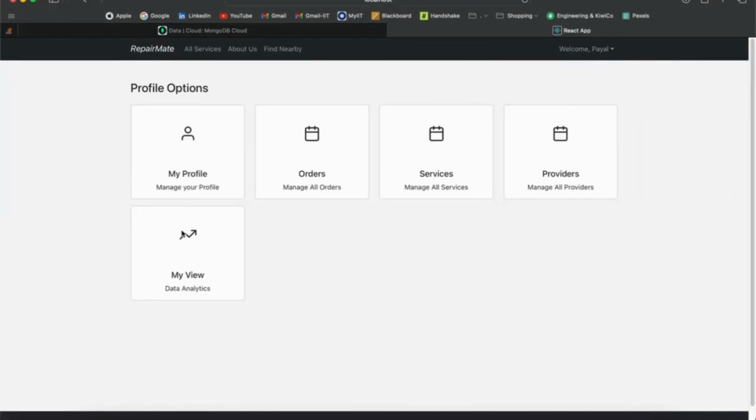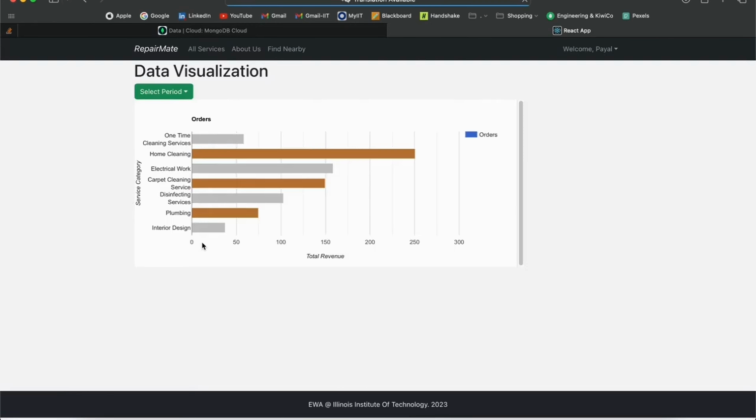The admin dashboard also includes analytics and visualization features. Here, admins can analyze service categories and total revenue generated from each category. The dashboard also supports monthly and yearly analytics views.